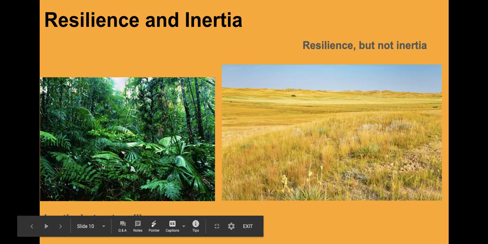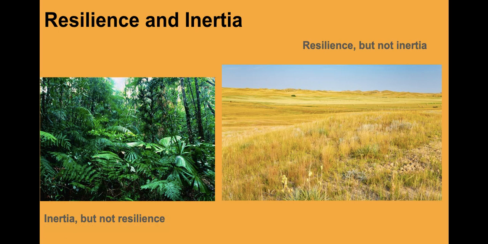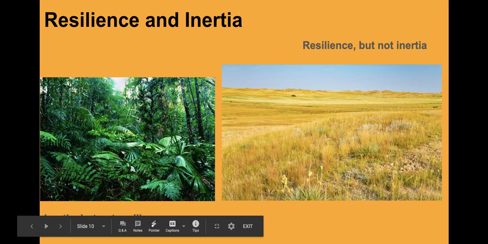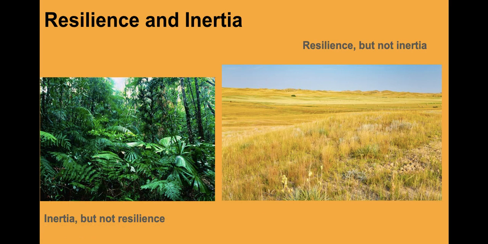For that, I'm going to use the tropical rainforest as an example to explain how the tropical rainforest has inertia. And you probably heard inertia in your other science classes. So inertia is the resistance to change. Tropical rainforests actually have a very high inertia because of the complexity that they have. They have plants growing over other plants. They have different kinds of plants. They have a lot of biodiversity, so they can resist change, such as earthquakes or even fires because of the humidity in the area.